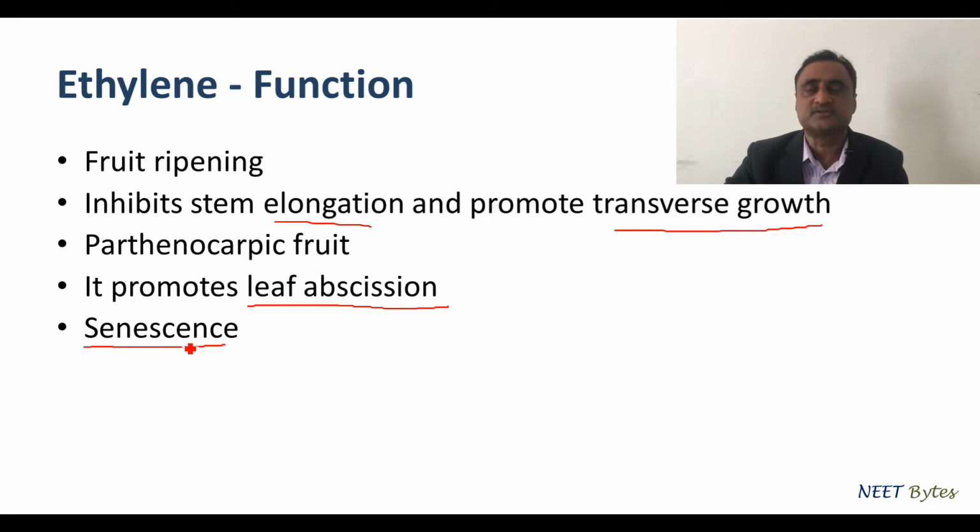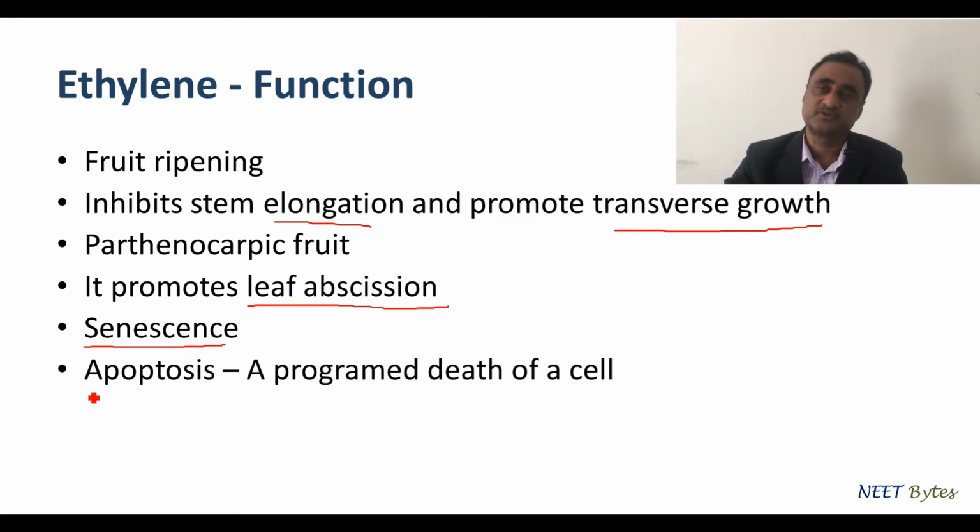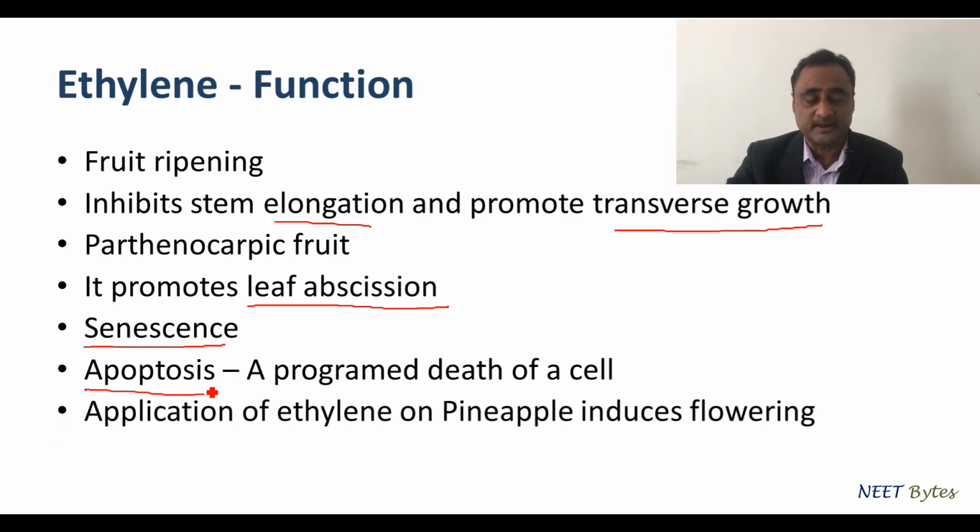Apoptosis is a term used for programmed death, because every cell has its death programmed. So the programmed death of a cell is called apoptosis. One more thing: the application of ethylene on pineapple induces flowering, which is another very important feature of the commercial significance of ethylene. It also produces a feminizing effect along with auxin and cytokinin.